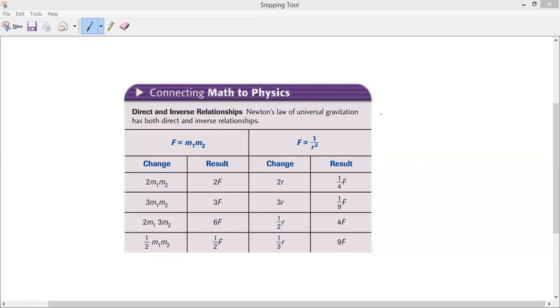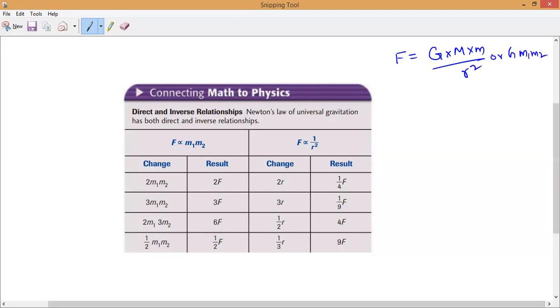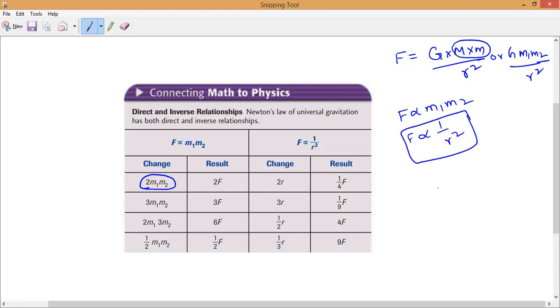As we know, Newton's law of gravitation: F is equal to capital G into capital M into small m divided by R square. G into M1 into M2 divided by R square. Now observe very carefully. If mass becomes double, try to understand carefully. Force is directly proportional to M1 into M2, and inversely proportional to the square of the distance between their centers.